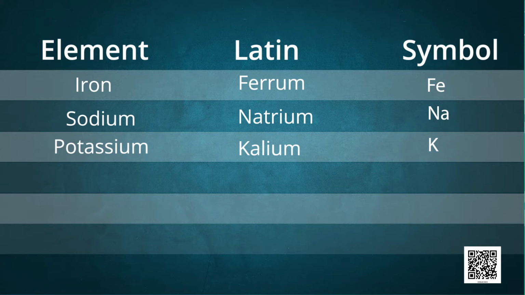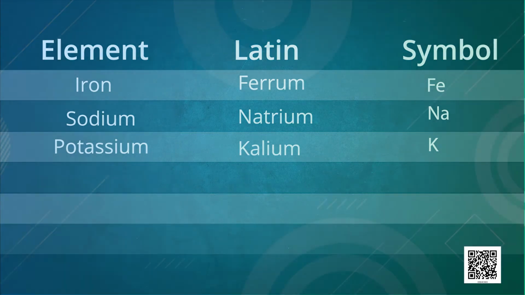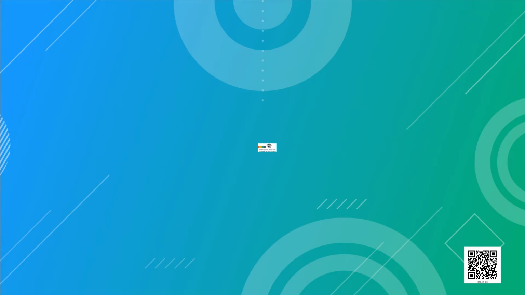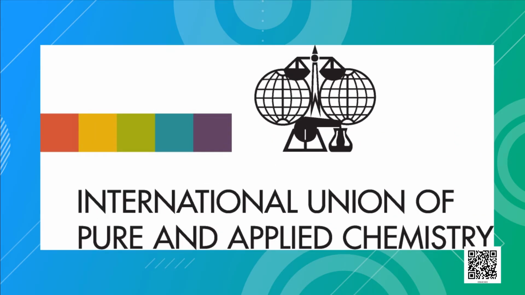Therefore, each element has a name and a unique chemical symbol. All these symbols are approved by IUPAC, whose full form is International Union of Pure and Applied Chemistry, which is an international scientific organization that approves names of elements, symbols, and units. Students, you have to remember these elements with their names and symbols.